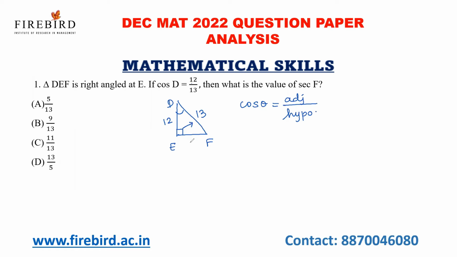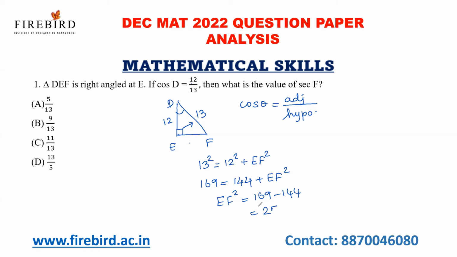Now what will this part be if I apply the Pythagoras theorem? The hypotenuse square will be equal to the sum of squares of the other two sides. I know that 13 square is 169 and 12 square is 144, plus EF square. So the side EF square is equal to 169 minus 144, which is equal to 25. So EF is equal to the square root of 25, which is equal to 5.